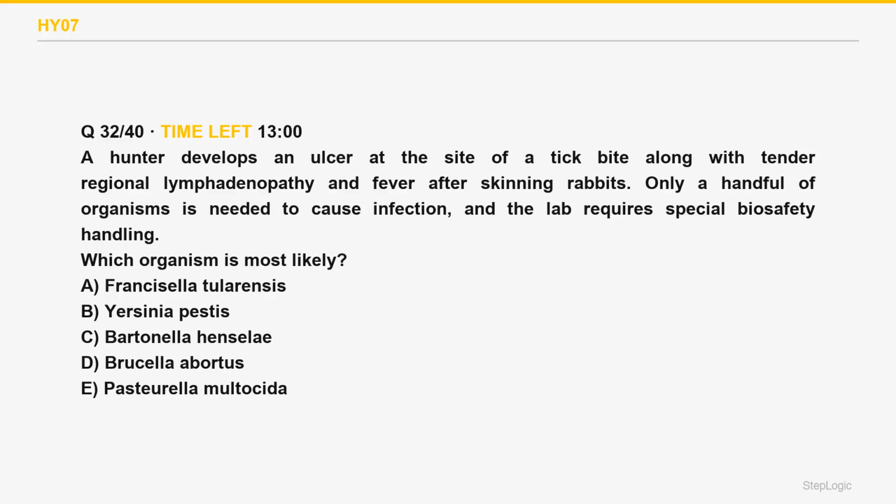Which organism is most likely? A hunter develops an ulcer at the site of a tick bite along with tender regional lymphadenopathy and fever after skinning rabbits. Only a handful of organisms is needed to cause infection, and the lab requires special biosafety handling. Read the command, identify the organism. Rabbits plus tick, ulcer with adenopathy, and a tiny inoculum is Francisella tularensis.